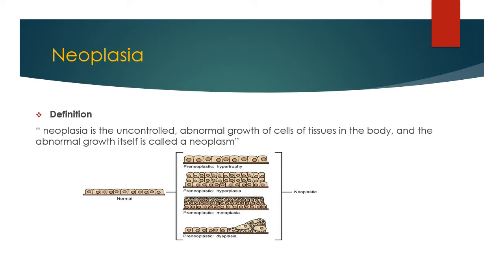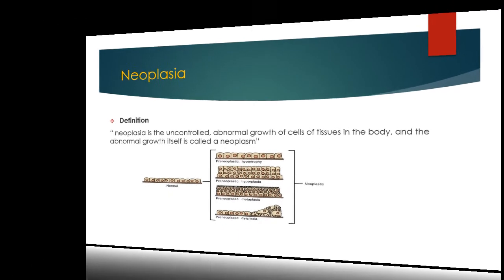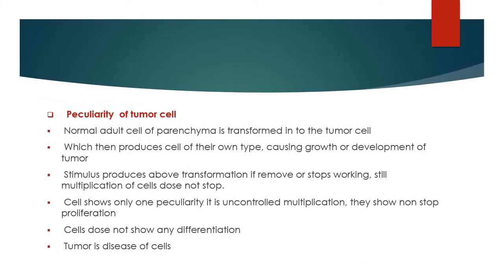Then the causes of neoplasia. There are many causes of neoplasia, such as genetic causes and environmental causes. Genetic causes are a change in the DNA sequence that can be inherited from either parent, or a change in the DNA sequence in cells other than the sperm or egg, meaning somatic changes or gametic changes. These are the genetic factors which produce neoplasia.